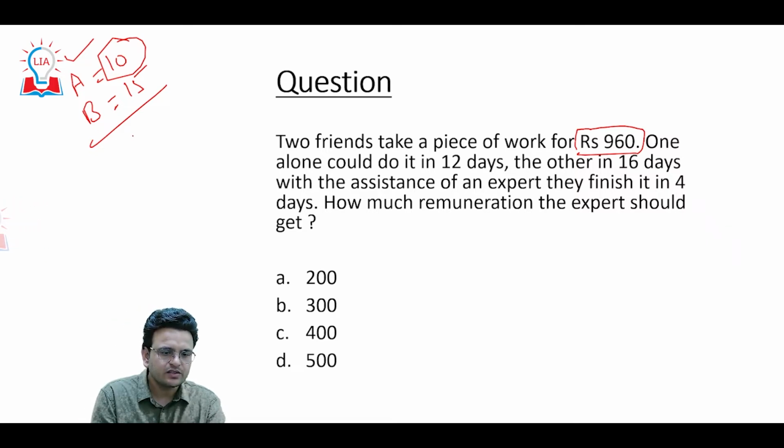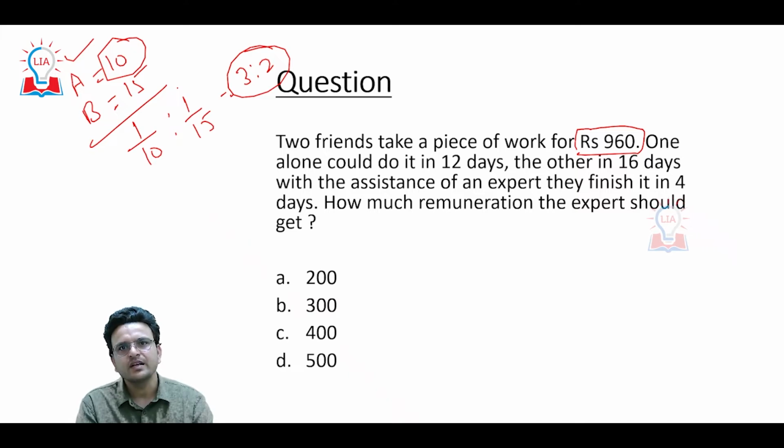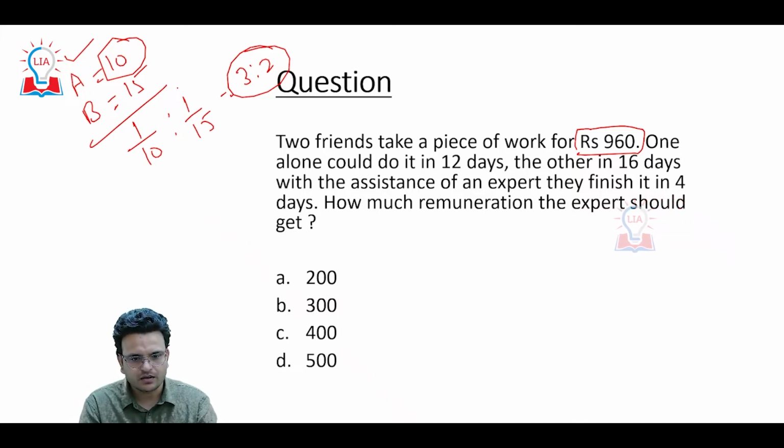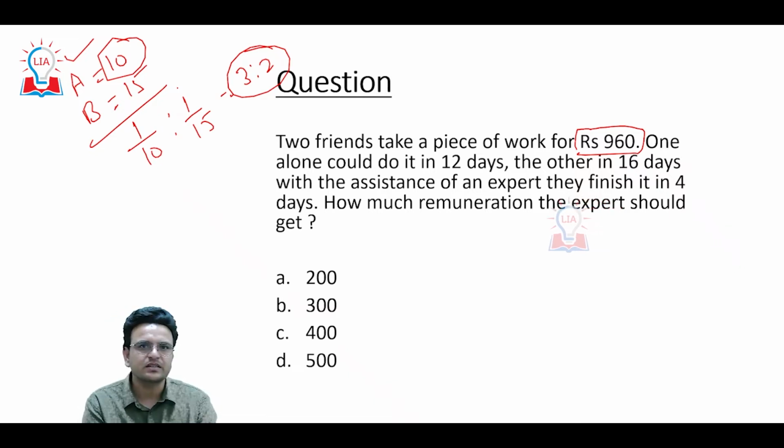So money will be distributed 1 upon 10, 1 upon 15. That will be a 3 is to 2 ratio. Always remember, whenever two persons are working together, whoever is more efficient will take more money.